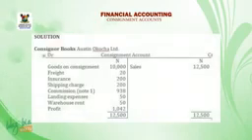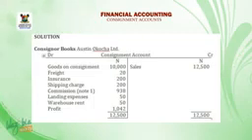Solution: Consignor books, Austin Okocha Limited. The consignment account. On the debit side, we have goods on consignment, the cost of the goods 10,000 naira, freight 20 naira, insurance 200 naira, shipping charge 200 naira, commission, which is note 1, 938, landing charges 50 naira, warehouse rent 50 naira, profit 1,042. On the credit side, sales of 12,500.